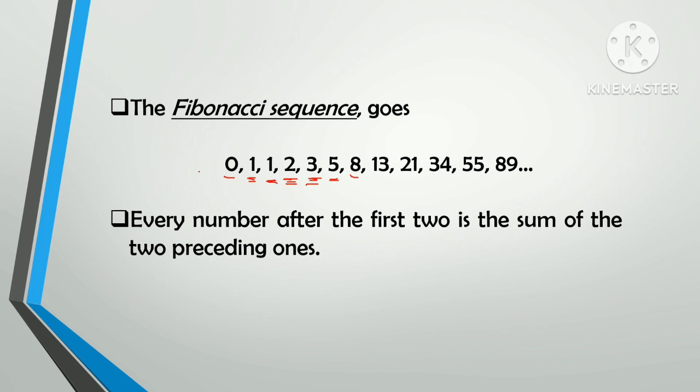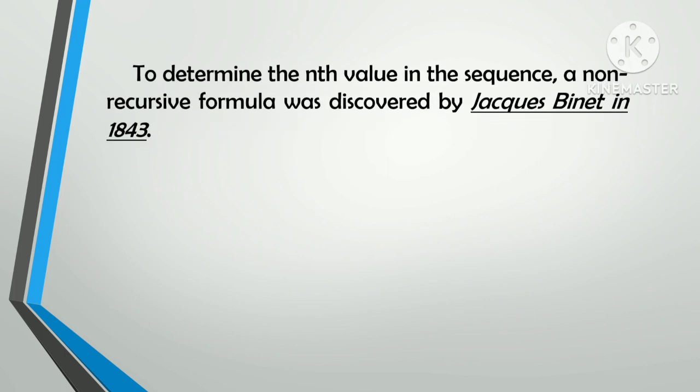It is somewhat impractical, right? So that is why there is this person who discovered a non-recursive formula to determine the nth value in the Fibonacci sequence, and that was Jacques Binet in 1843.